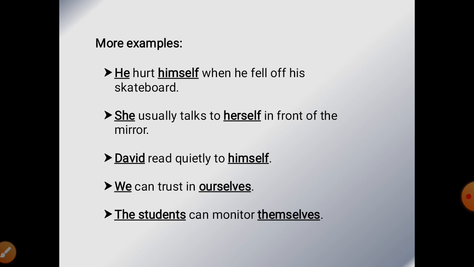He hurt himself when he fell off his skateboard. She usually talks to herself in front of the mirror. David read quietly to himself. We can trust in ourselves. The students can monitor themselves.